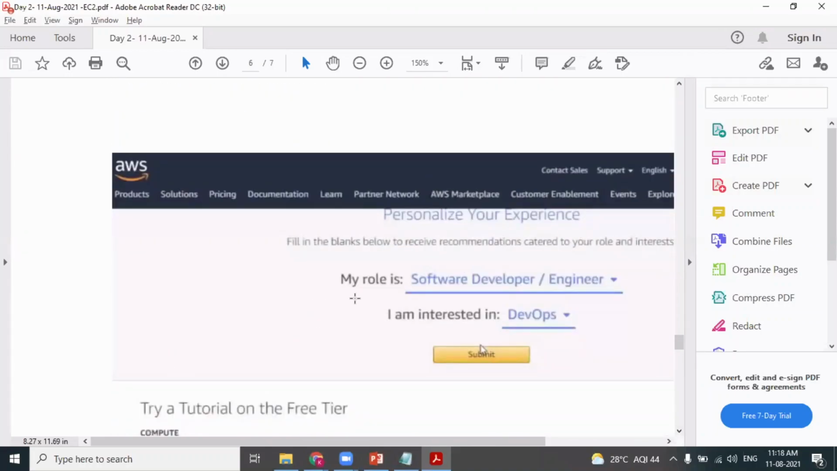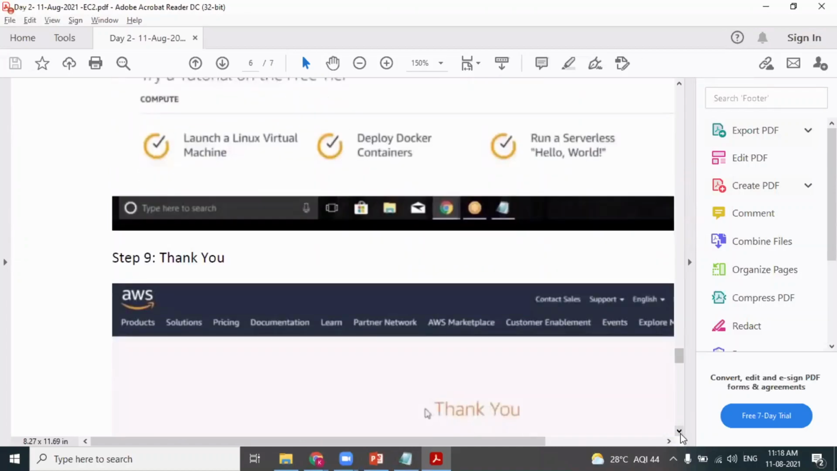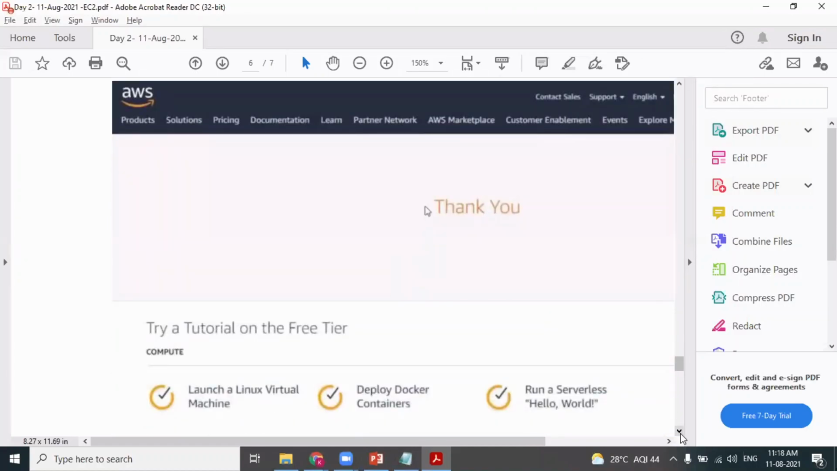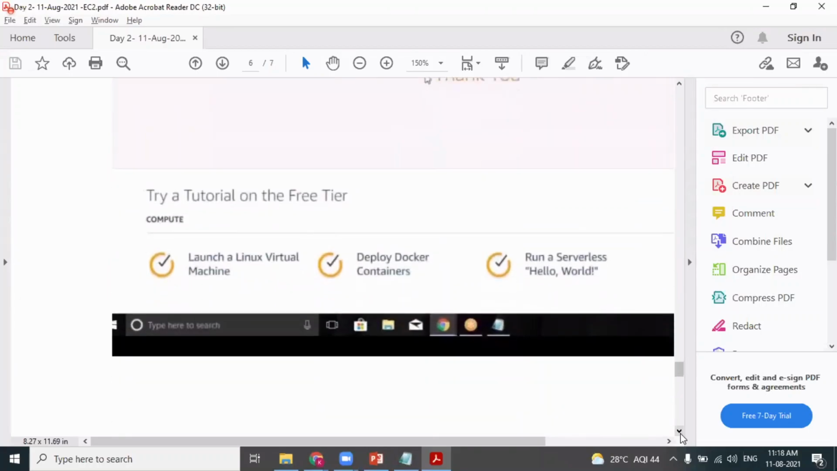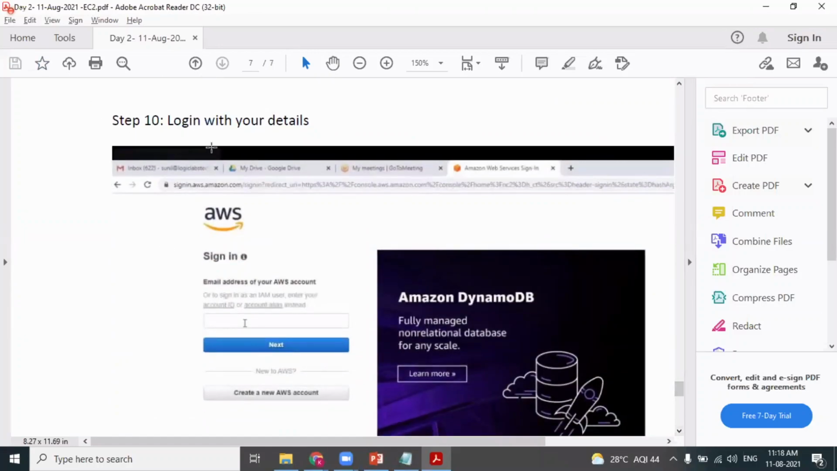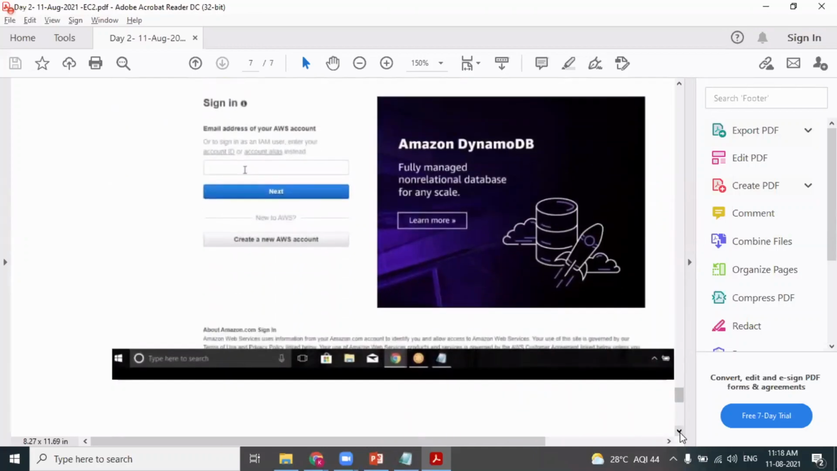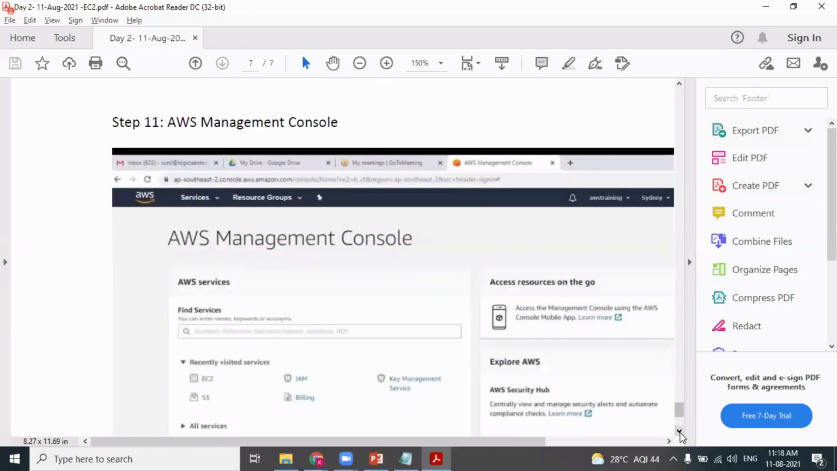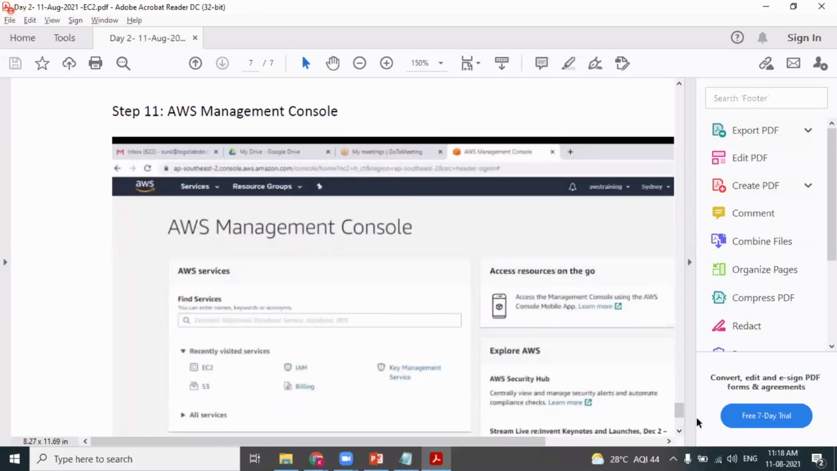Select your role, mention your interest in which technology. That's it. You get a thank you message, and you get an email saying that your AWS account has been successfully created. Once your AWS account is successfully created, you can log into your AWS like I have shown you. Enter your email address, provide your password. When you log in, the first landing page is called the AWS Management Console.